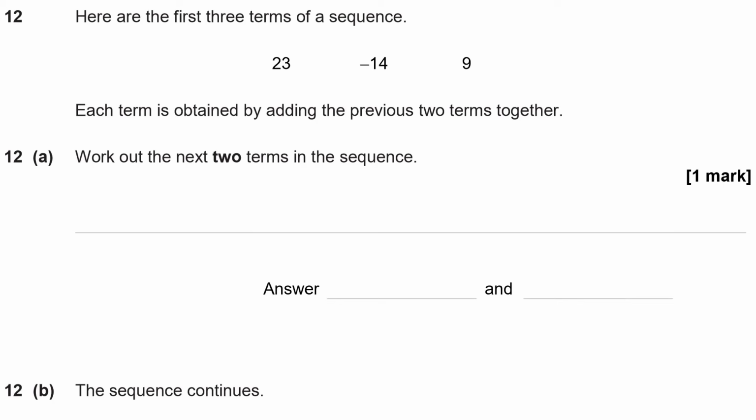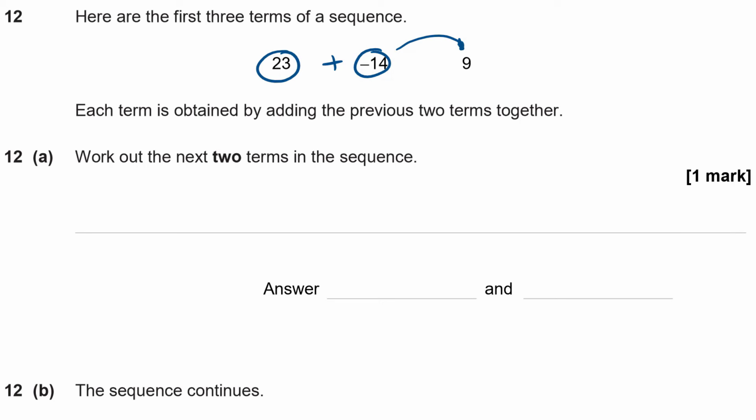Here are the first 3 terms of a sequence: 23, minus 14, and 9. Now we're told that each term is obtained by adding the previous 2 terms together. So that's a bit like the Fibonacci sequence. Normally with the Fibonacci sequence we start with 1 and 1. Here we've got 2 different starting points, but we're following the same rules: we take this one and this one, add them together, and it gives us the next one along. So what is the next term in this sequence?